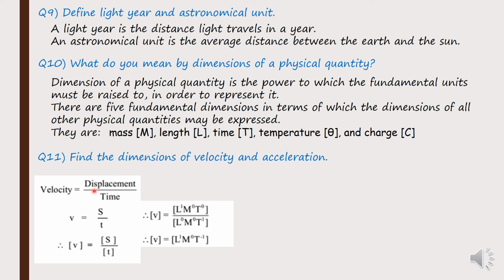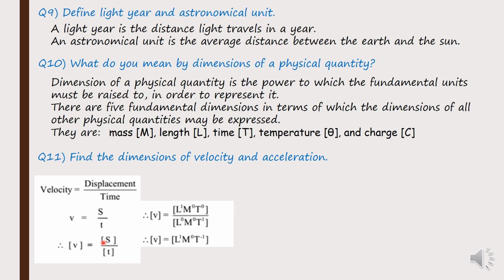Okay, on the displacement को कुरा गर्दाखेरि displacement itself is a vector quantity. That is why velocity is also a vector quantity. Okay, so velocity is equals to displacement by time. Displacement भनेको मतलब त्यसलाई we represented by capital S. Okay, so v is equals to s by t. On the box bracket dimension of velocity we need to find. Dimension of velocity will be equal to dimension of displacement by dimension of time.